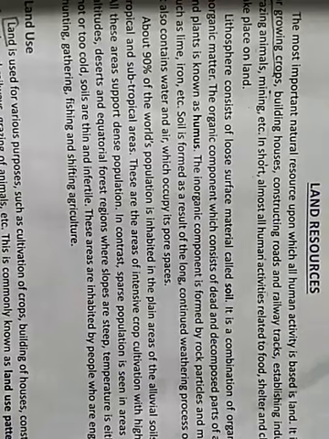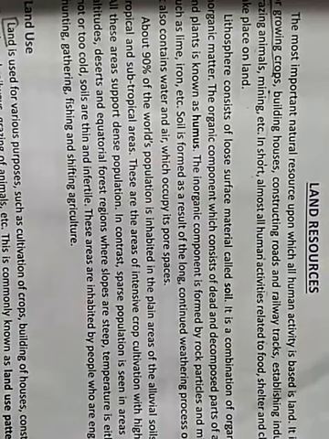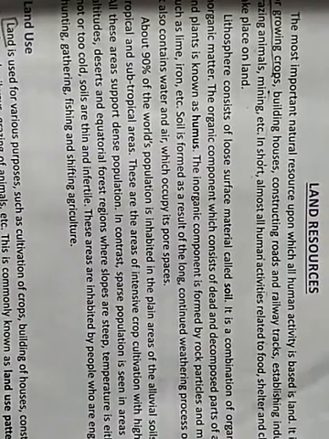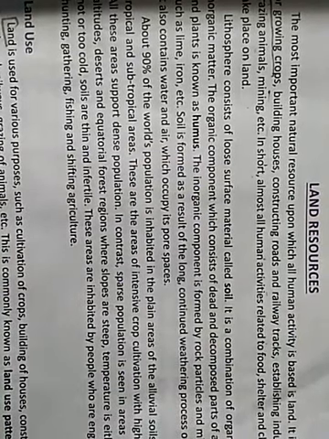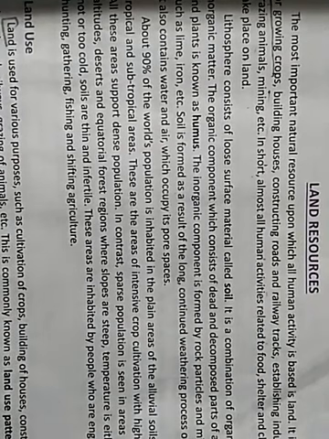Now you see, about 90% of the world population is inhabited in the plain areas of alluvial soil of the tropical and subtropical areas. These are the areas of intensive crop cultivation, high yield, and all these areas support dense population.